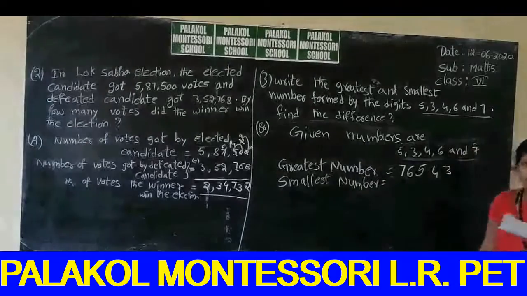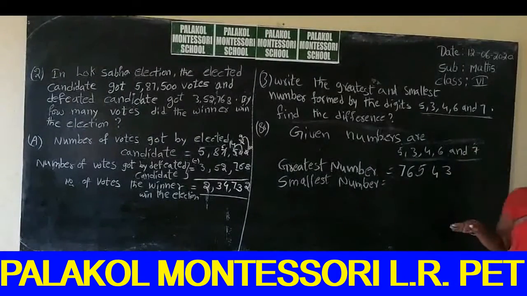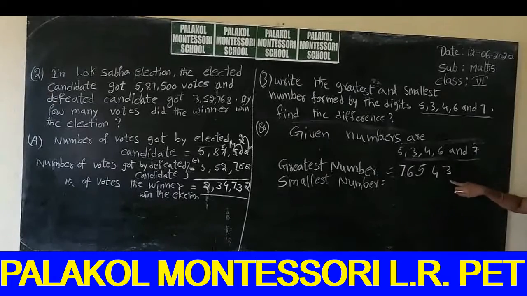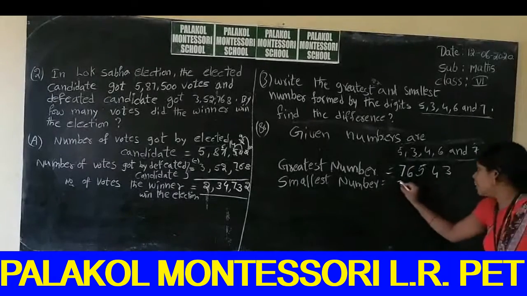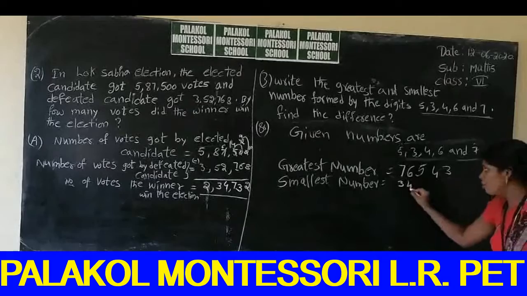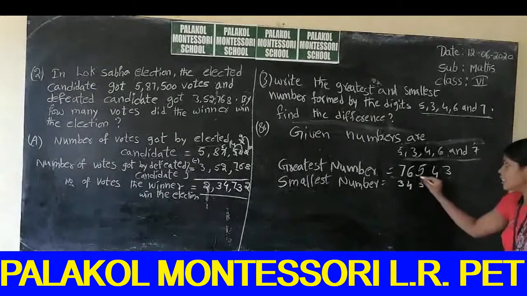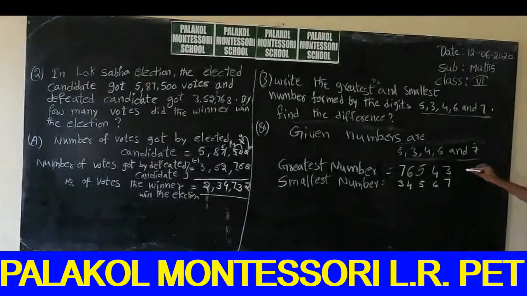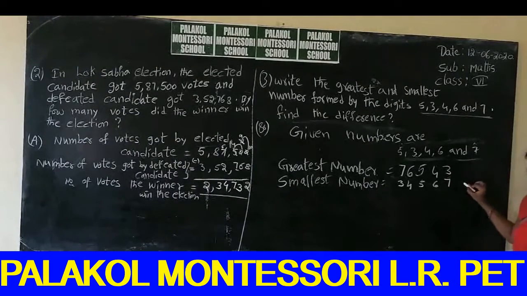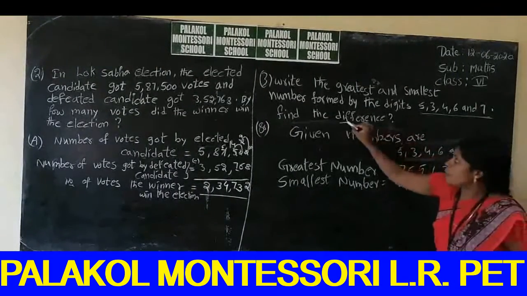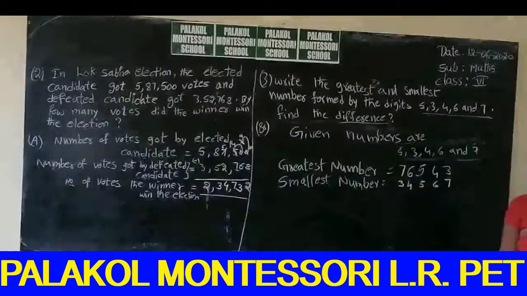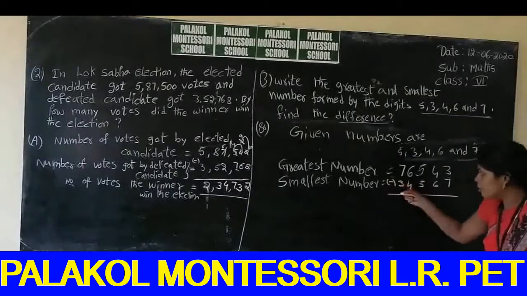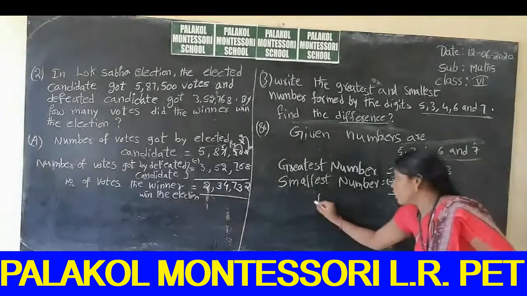We already know that the reverse of the greatest number is always the smallest number. We can write it this way. Reverse means from this side you write 3, 4, 5, 6, 7. So we have the greatest number and the smallest number. So next, what do we do? Difference. Difference means subtraction. So we put the minus symbol.